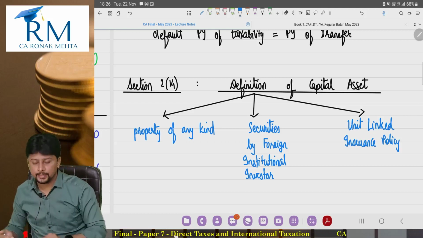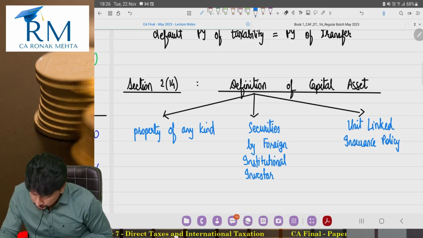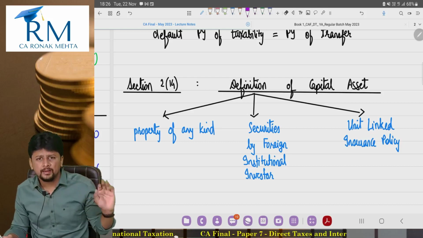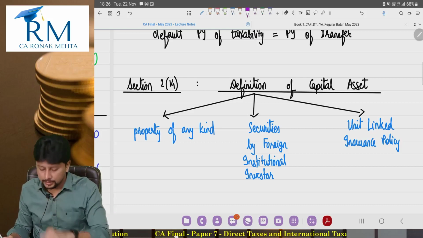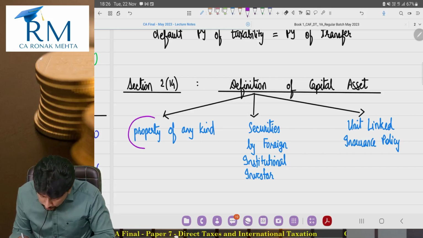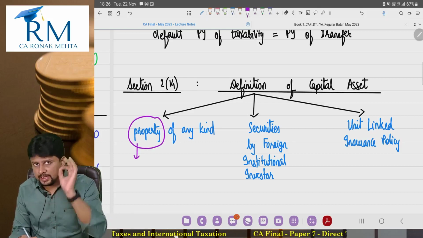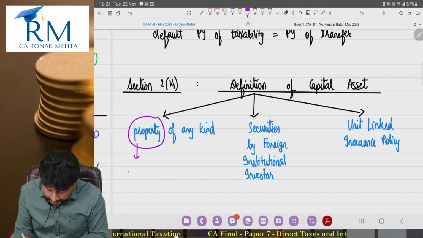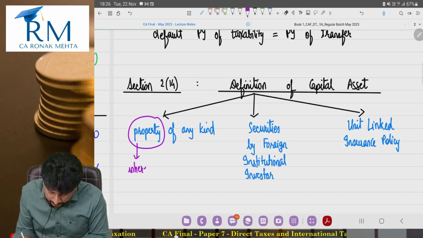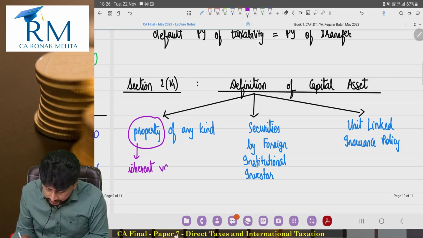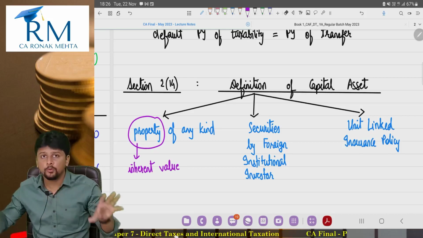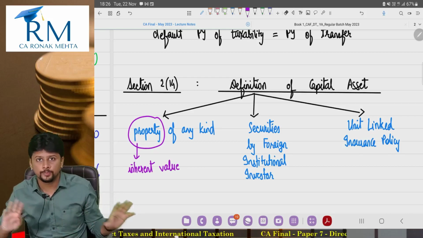Okay, one thing at a time. Property of any kind held by the assessee. What is the meaning here? The word property indicates anything and everything that has some inherent value. We do not restrict ourselves to property meaning immovable property like flats, shops and godowns. No.